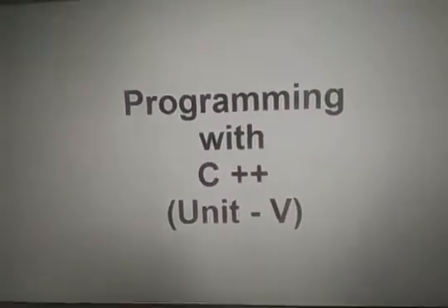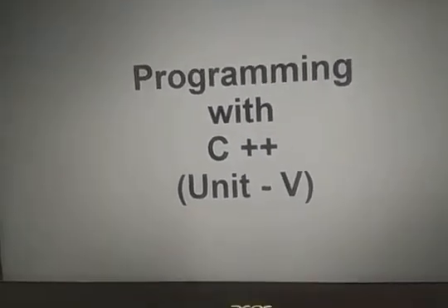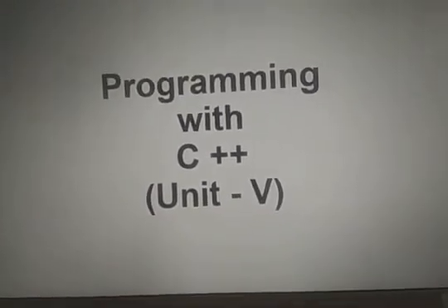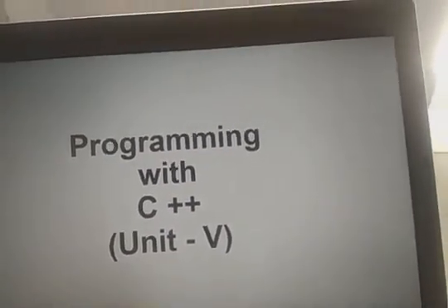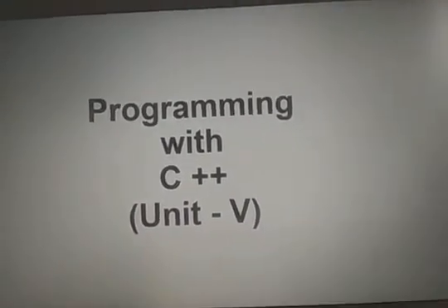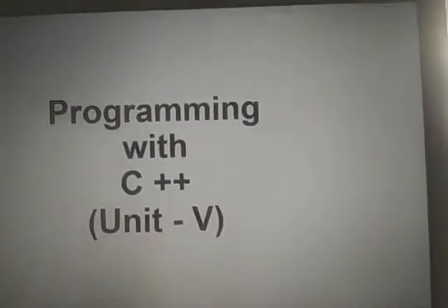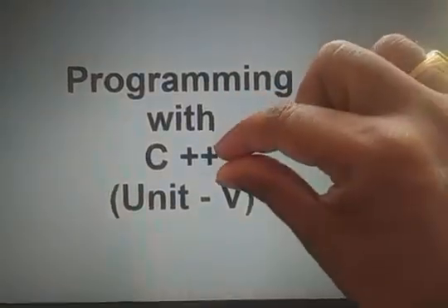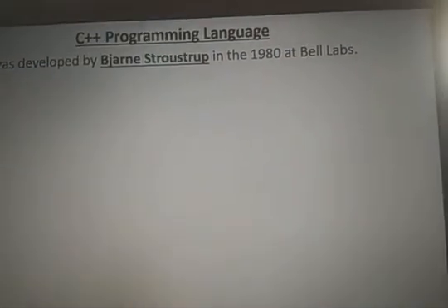Students, programming with C++ is the next topic of Unit 5. Object-oriented programming, an example is C++. C++ is an object-oriented programming language where we have classes and all the object-oriented programming concepts we discussed earlier. C++ is an object-oriented programming language which was developed by Bjarne Stroustrup in